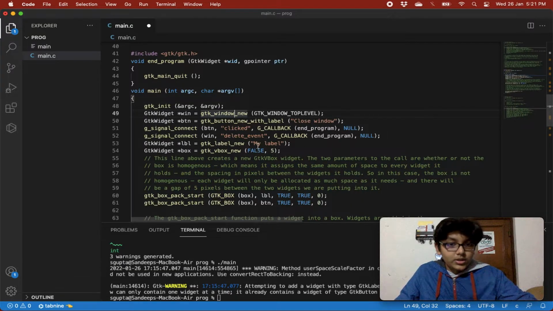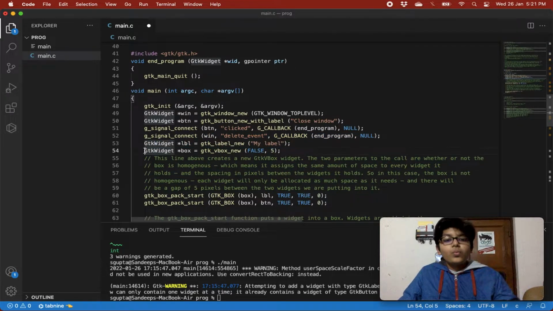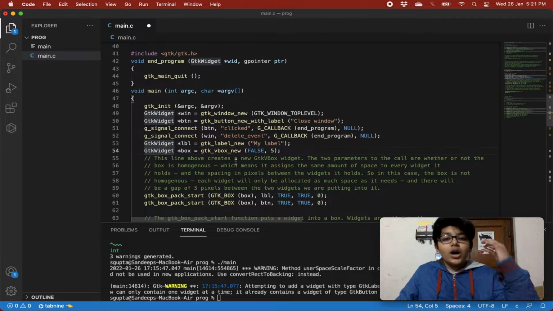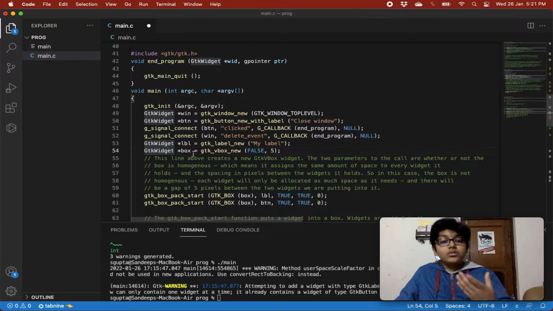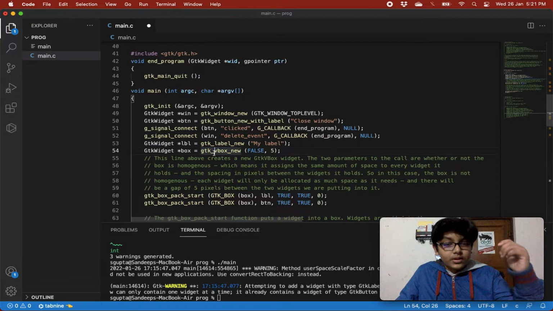So the signals are the same, our label is the same, but now we are creating another GTK widget, that is a box. And when we are calling GTK, we are giving underscore, then we are saying which box to create.